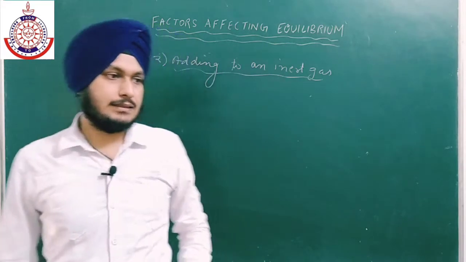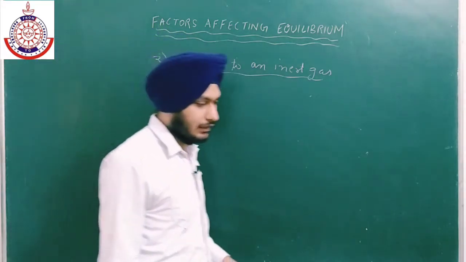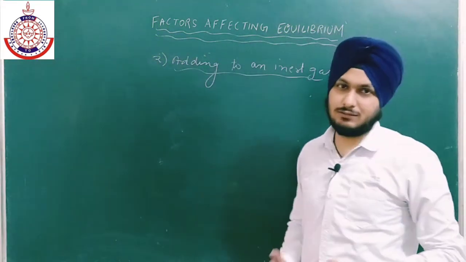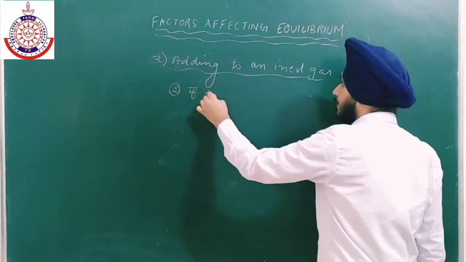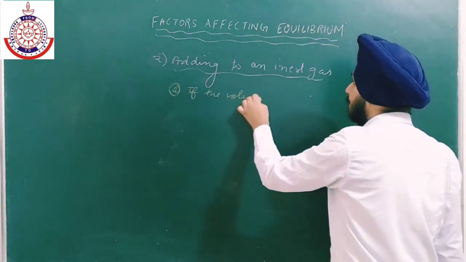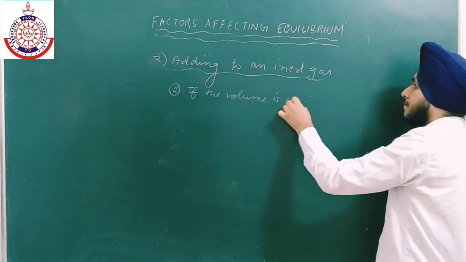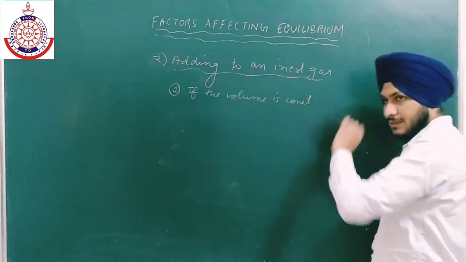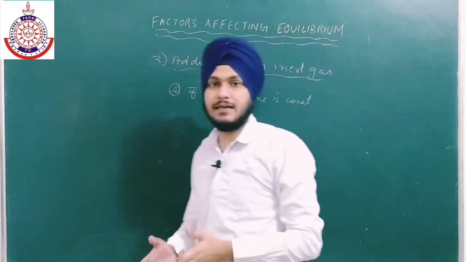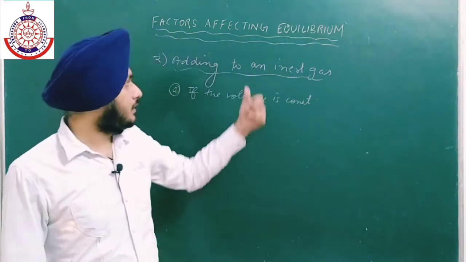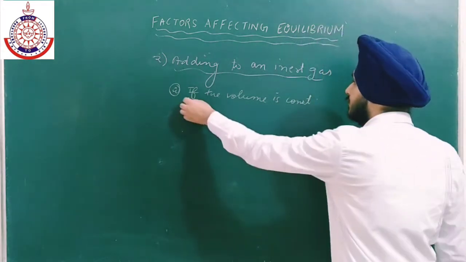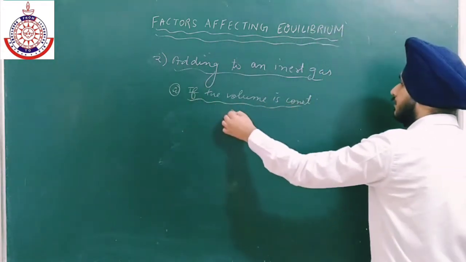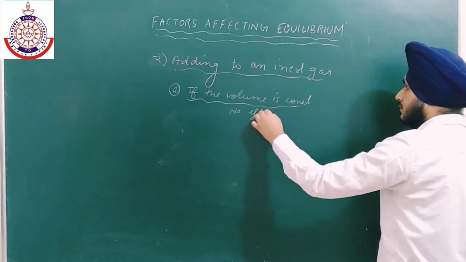The first is the isochoric process. Isochoric means the volume is constant. So if the volume is constant, that is, we are taking a closed container, then there is no effect of inert gas.